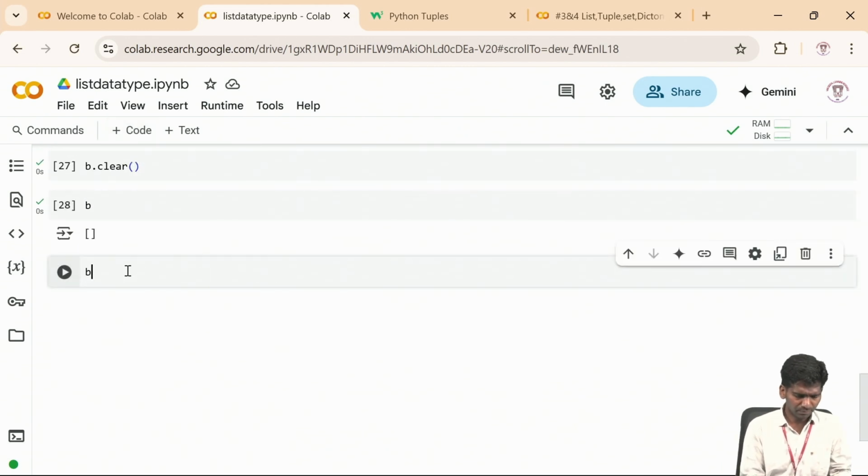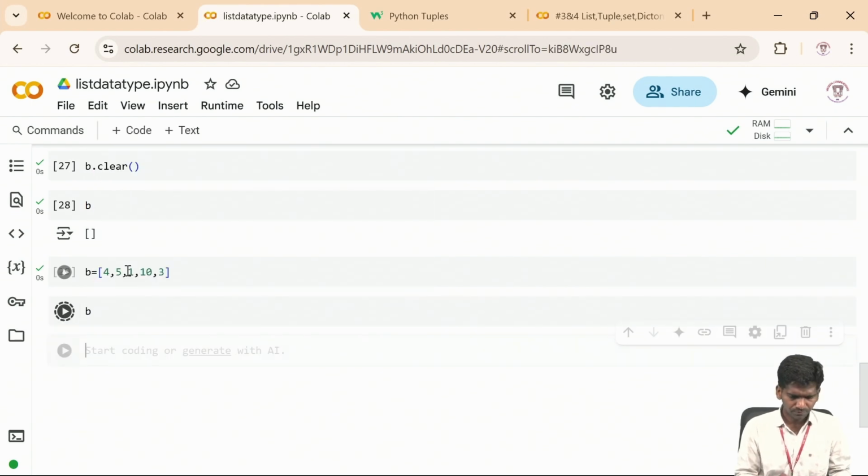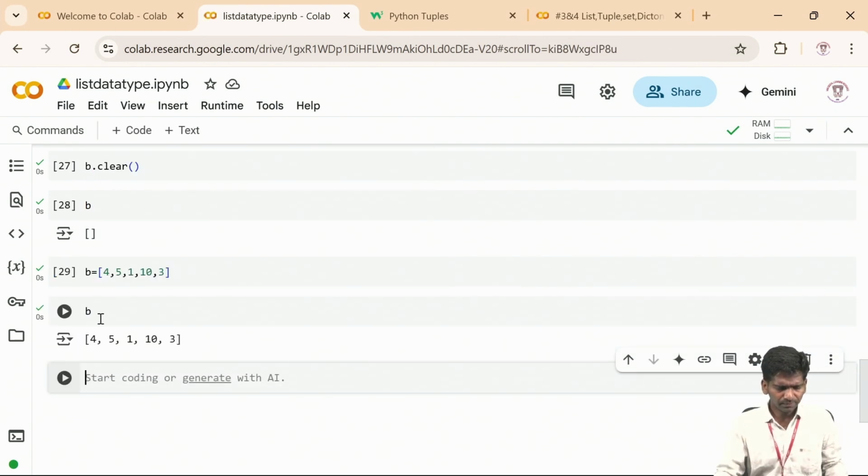Next, let me insert a few elements: 5 4 5 1 10 3. Shift enter, B. So these are my elements again. Now we have seen adding and removing, right? So let us see some more operations that a list can perform. B dot index.